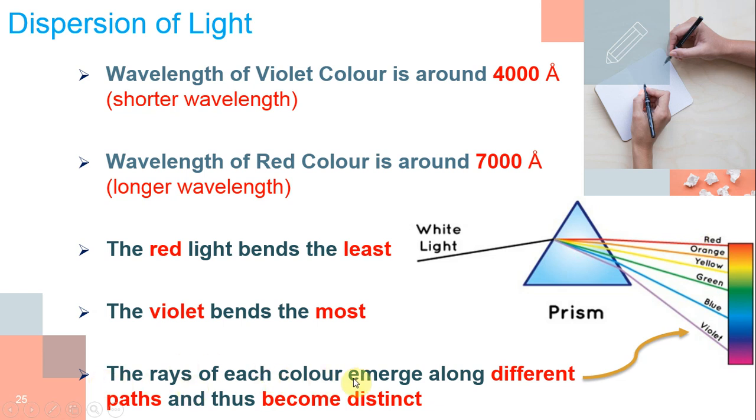The ray of each color emerges along a different path and thus becomes distinct. Otherwise we could not distinguish the different colors. So it deviates with different angles, and we can easily distinguish between the colors.